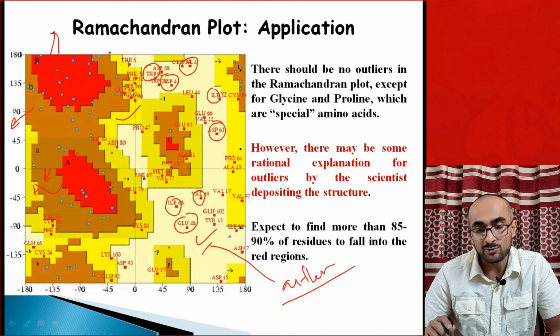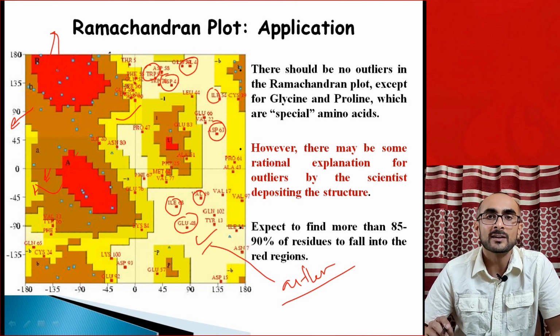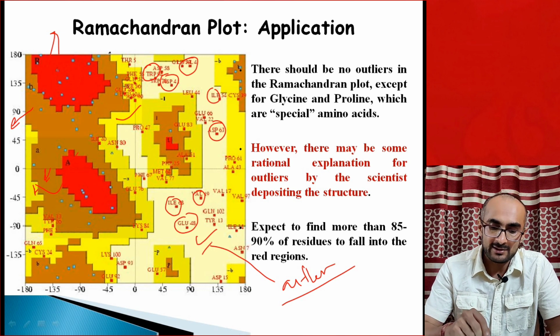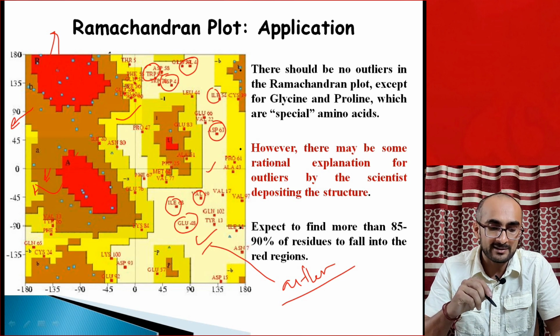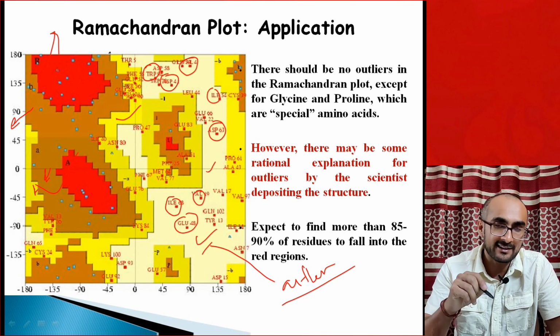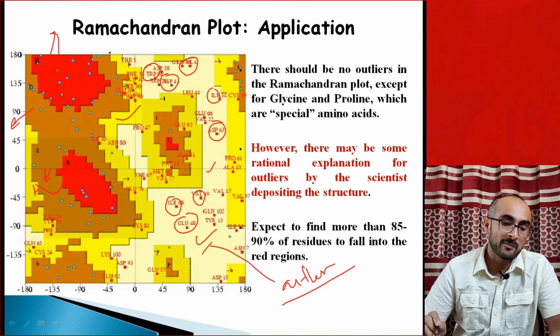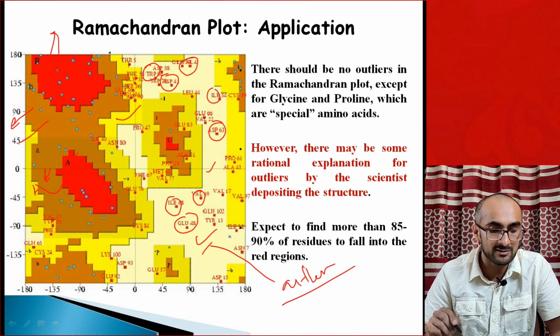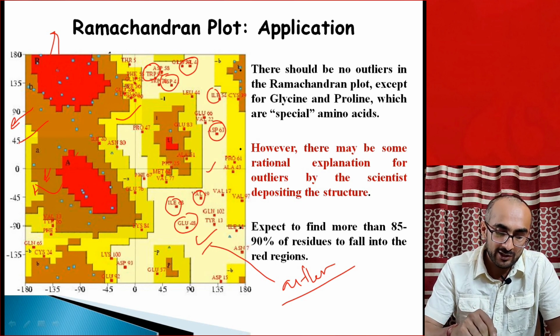So ideally there should not be any amino acid in the structure of a protein with phi psi values lying in disallowed regions. More than 90% of amino acids should be in the red area. Some amino acids may be in the brown area, the additionally allowed region, and there should be the least number of amino acids in the yellow area, the generously allowed region.